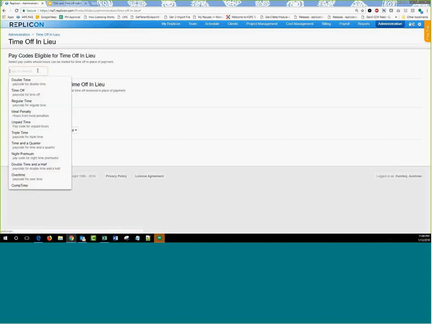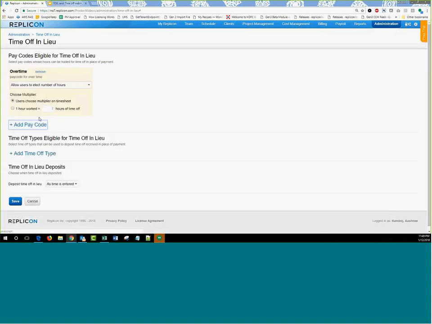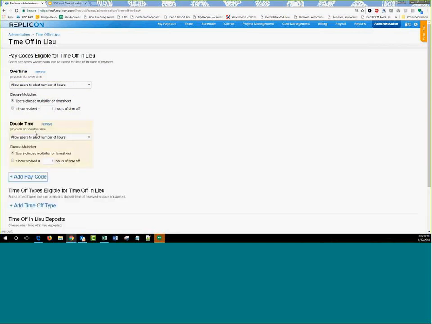So I'm going to click on add pay code. I will have the list of pay codes that have been added into my system, and I can choose any one of these. For example, overtime is one of the pay codes that I have, and then I have double time that's been added into my system. So I can have these configured and added into the TOIL here. Now with every pay code that you add into the system, you will see this drop down showing up. The drop down has two options.